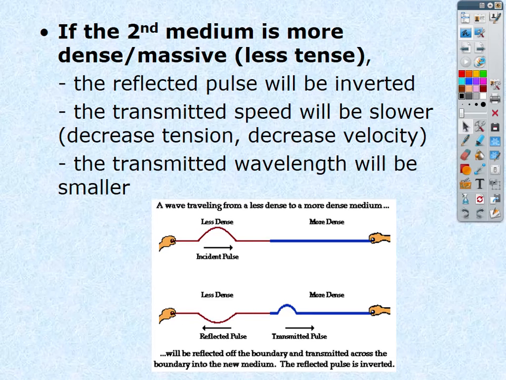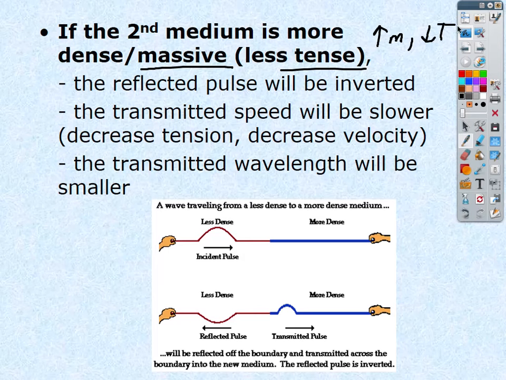All right. So, what if the second medium is more dense? Now, I'm sure people can find some different interpretations of this. When they're saying it's more dense, they're saying it's more massive. When you travel to a more dense medium, we're looking at it as more massive, because the strings are still essentially the same size, same volume, so the density increases because mass increases. One of the first things to know is that when you have more mass, you decrease the tension. Okay? More mass means decrease in tension.